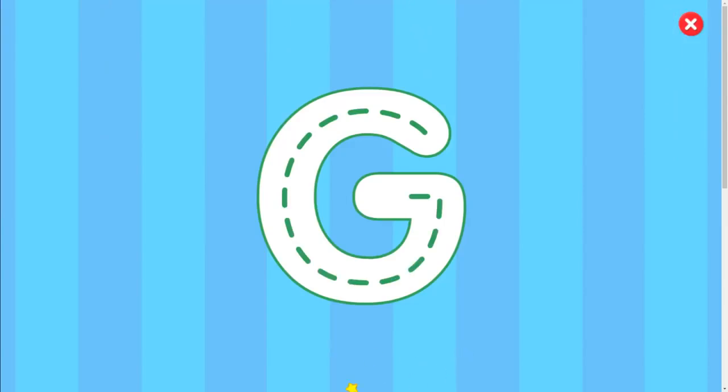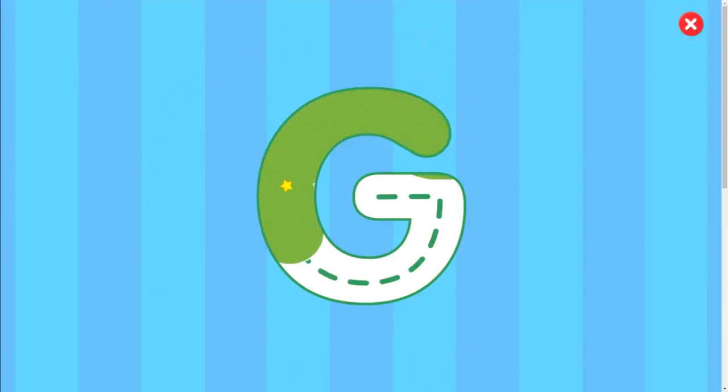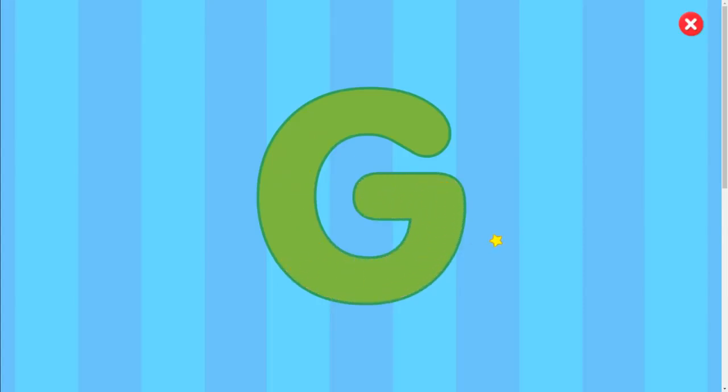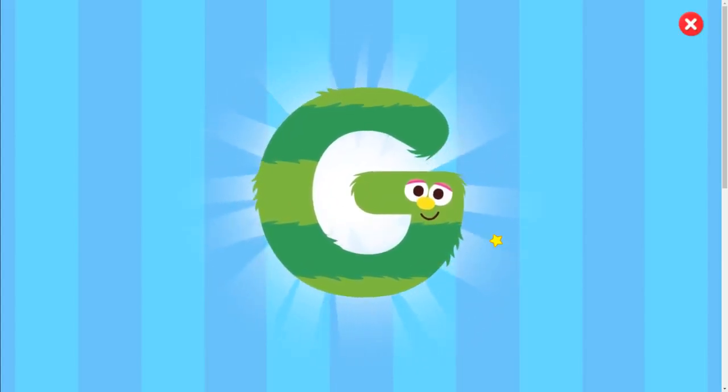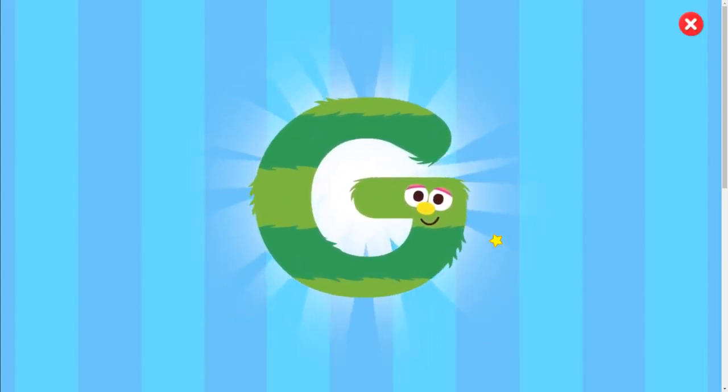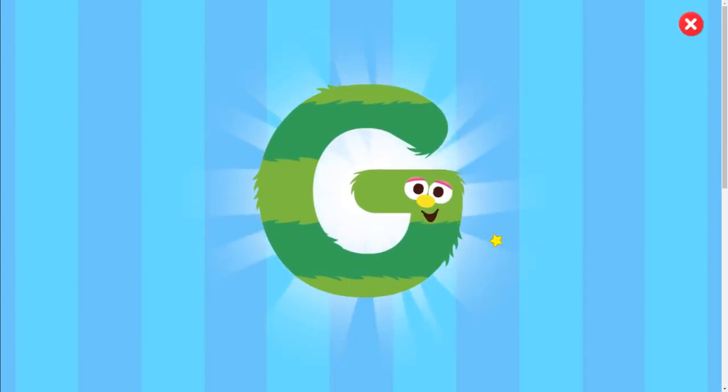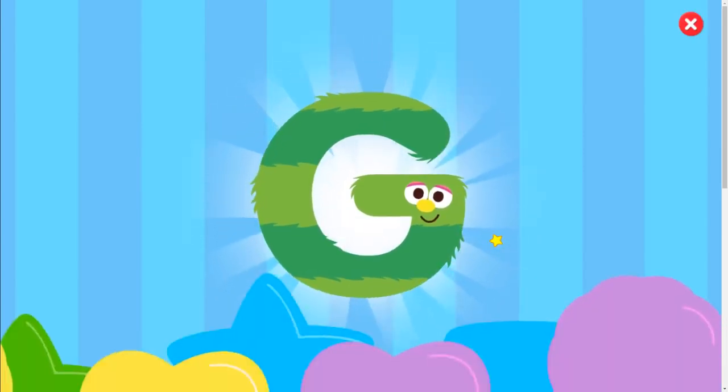Trace the letter. Hey, I know what letter this is. How exciting! Hey, look, Bird. It's the letter G. Excuse me, letter G. Would you like to come to a dance party? Giddy up. I'm game.